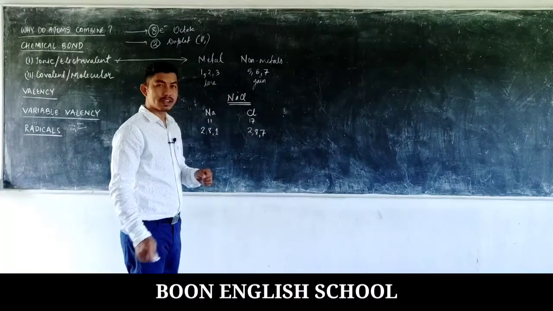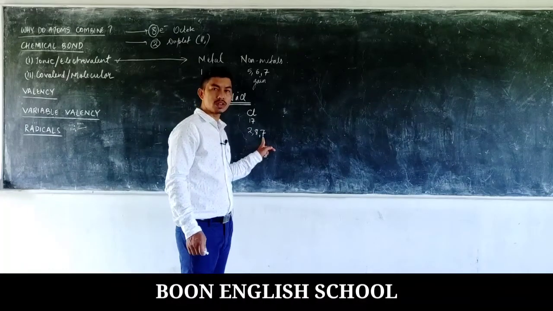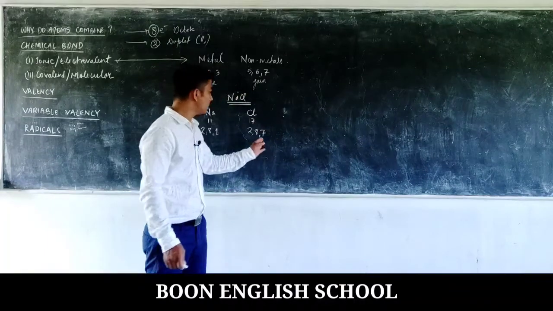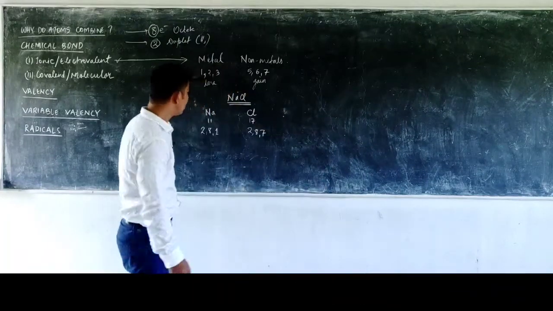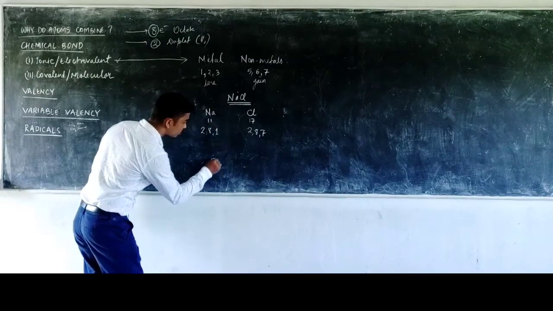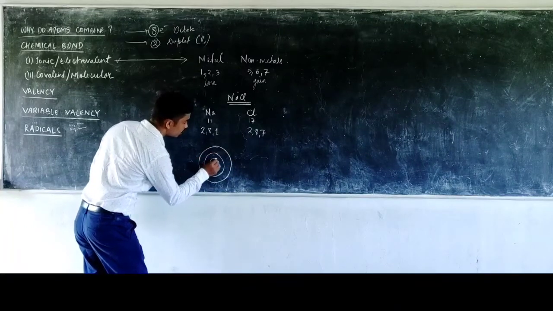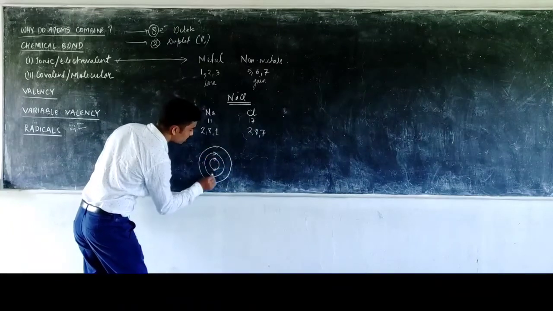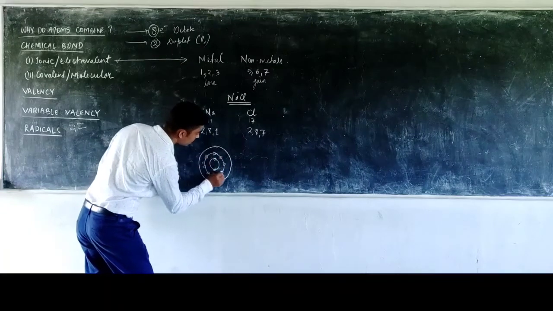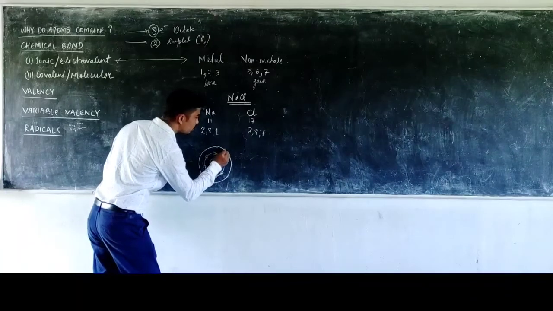On the other hand, we have chlorine. The chlorine has 7 electrons in the outermost orbit. So for chlorine, it is very easy to gain 1 electron rather than to lose 7 electrons. So during the chemical combination, what happens? If I draw the structure of sodium, I draw 3 shells. Innermost has 2, then 8, 1, 2, 3, 4, 5, 6, 7 and 8. So this is sodium, and in the outermost orbit it has only 1 electron.